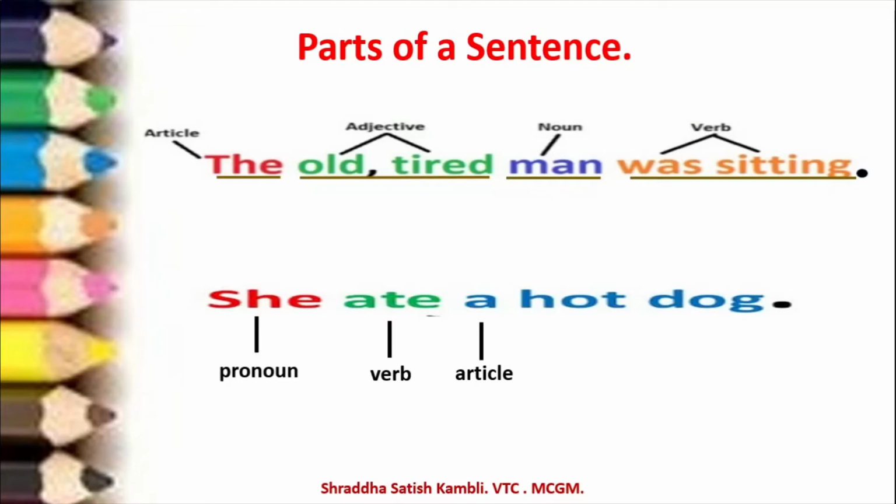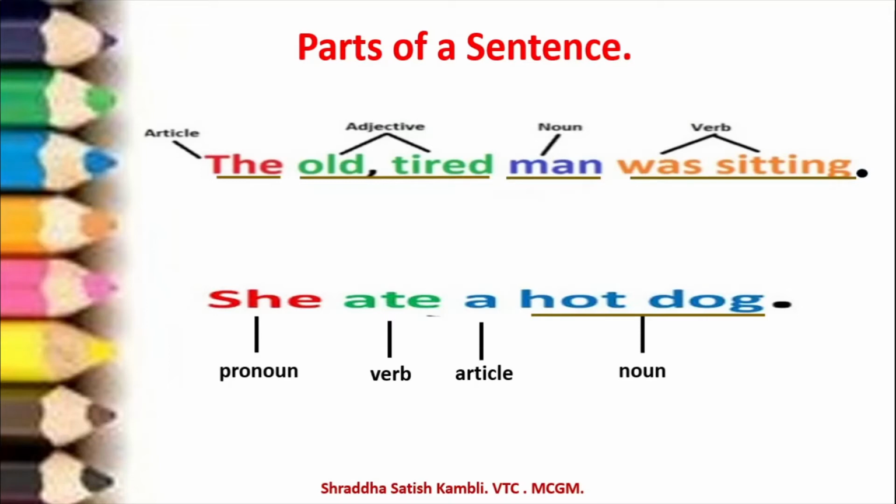So you have the article "a" over here, and the article "the" in the previous sentence. Now we come to "hot dog". Remember children, here hot dog is one thing. It is not hot separate and dog separate. So here hot will not work as the adjective. Here we will take hot dog as the noun, because it is a dish like vada pav that people eat. Okay. So these are two sentences, and these are all the parts of a sentence. So in a sentence, you could have an article, an adjective, a noun, a pronoun, a verb.